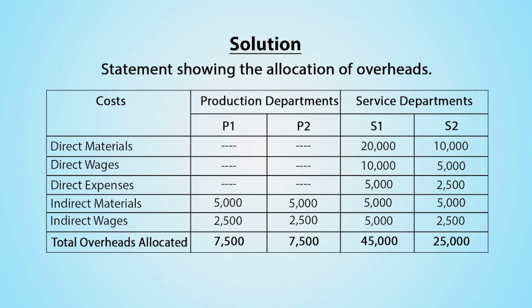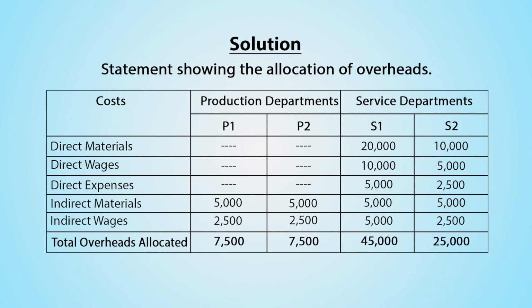Same way for direct wages and direct expenses, as we are allocating overhead costs, production departments P1 and P2 have dash amounts. Direct wages for service department S1 is rupees 10,000 and S2 is rupees 5,000. Direct expenses for S1 is rupees 5,000 and S2 is rupees 2,500.